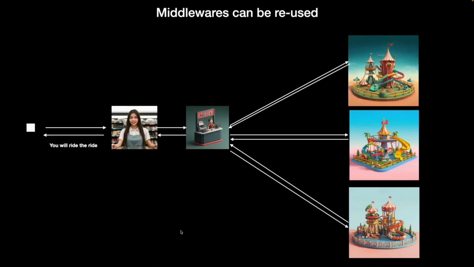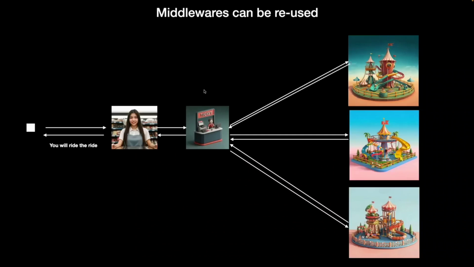If you have a real amusement park, will you create a separate ticket counter for every ride? You might create a ticket counter technically, sure, but you can at least reuse the ticket buyer, right? The ticket seller, the person who's sitting in the front of the complete amusement park. You don't have to create a new one for every ride. You can have a single guy or woman in this case, and it's their responsibility to cut every ticket irrespective of what ride you're trying to access. So that's one middleware being reused.